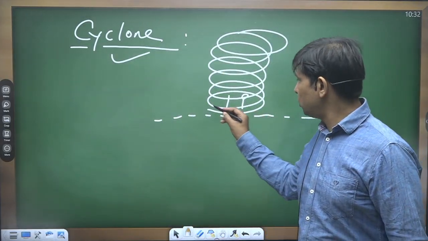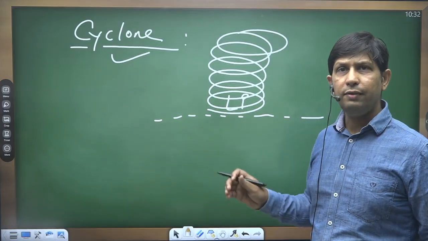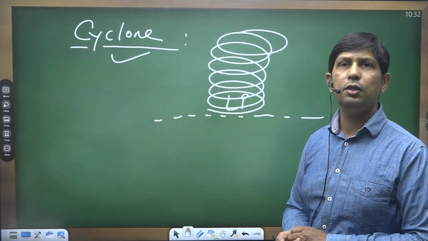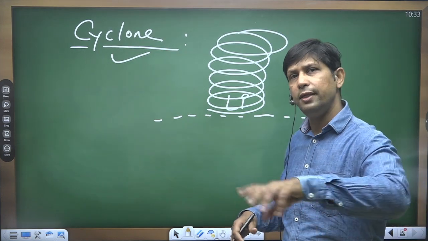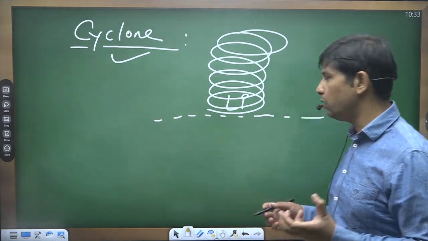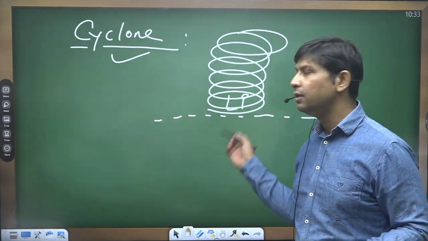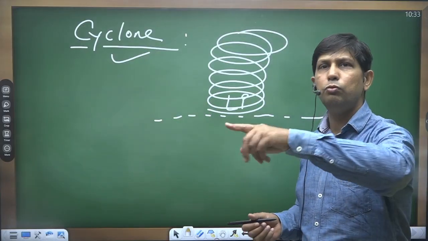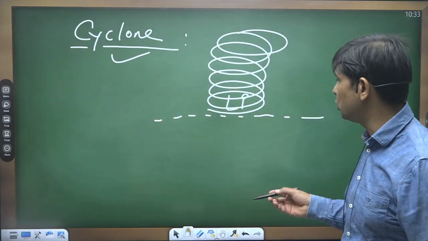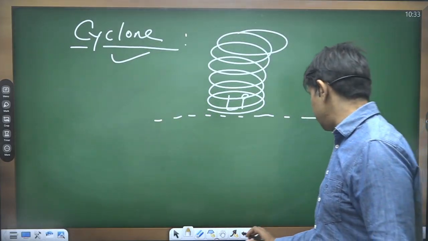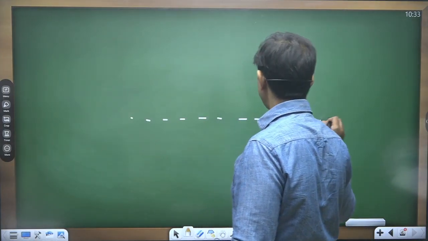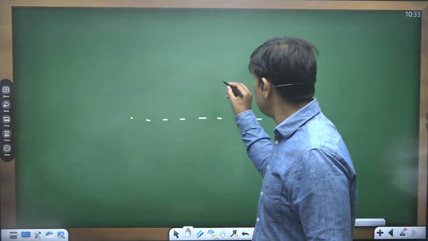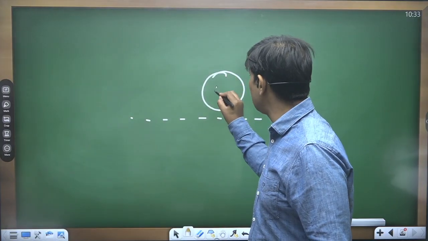Now this spiraling wind also has a definite direction of movement. It is not haphazardly moving in any direction; this wind has a fixed direction of spiraling. If this cyclone is developing in the northern hemisphere, the spiraling movement is anti-clockwise.